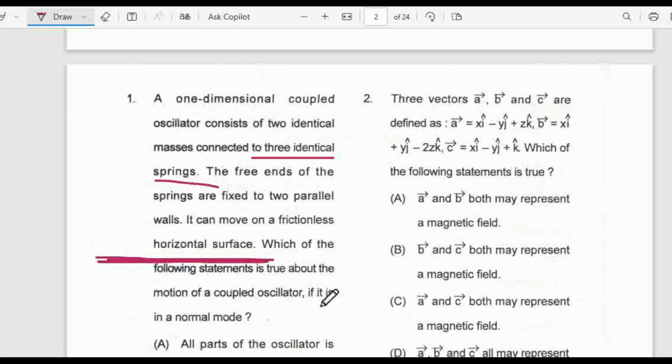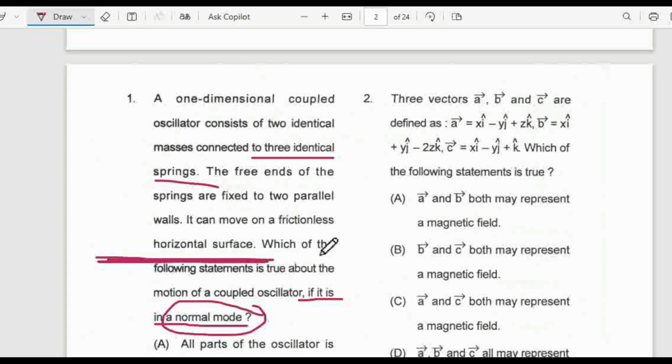It is mentioned that it is in a normal mode. This line is very important. As there are two masses, the whole system has two modes of oscillation, or we can say two normal modes.